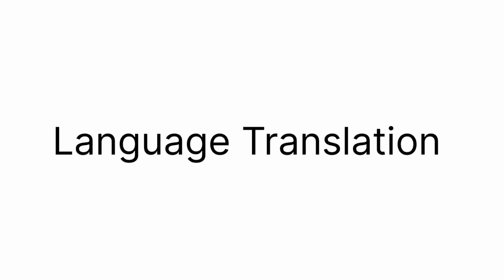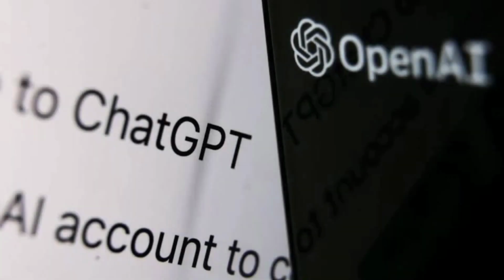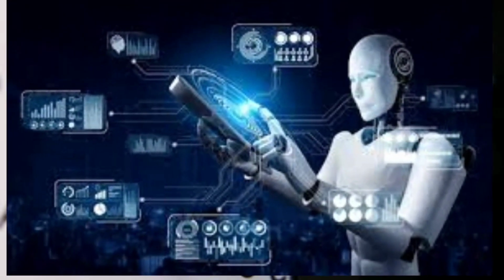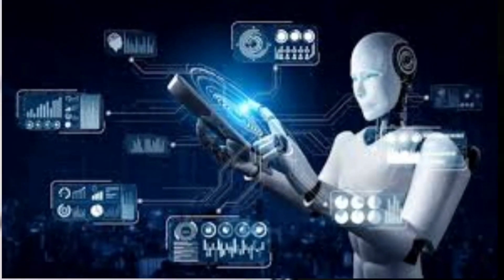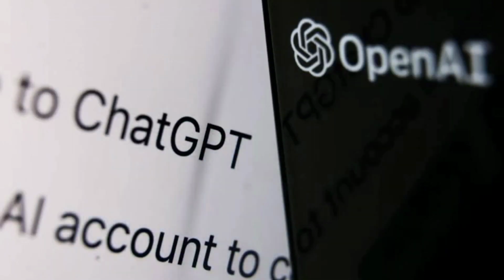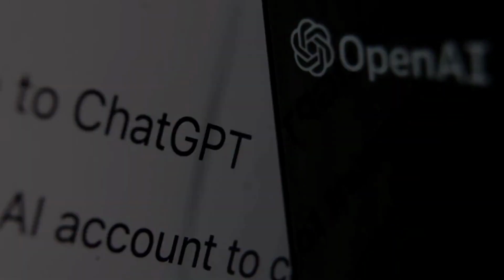Language translation. ChatGPT can also be used for language translation. The technology has been trained on multiple languages, making it capable of translating text from one language to another. This can be useful for businesses that operate globally or for individuals who need to communicate in different languages.